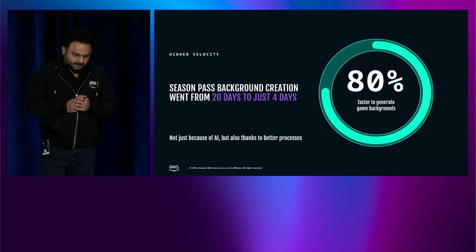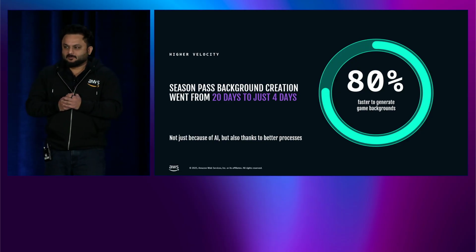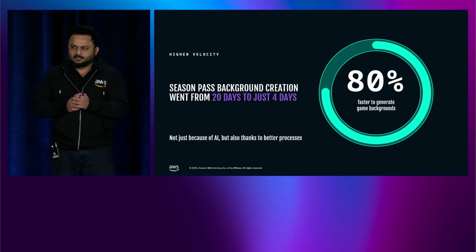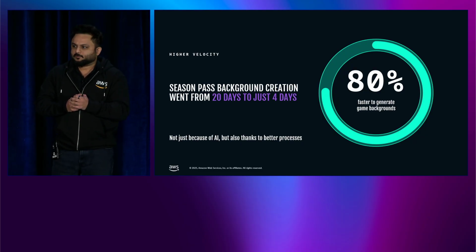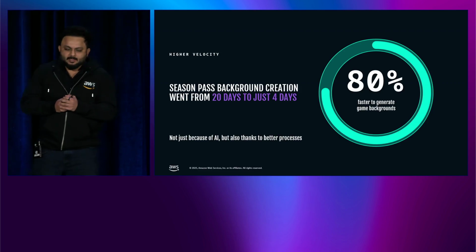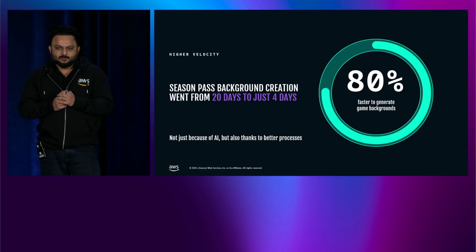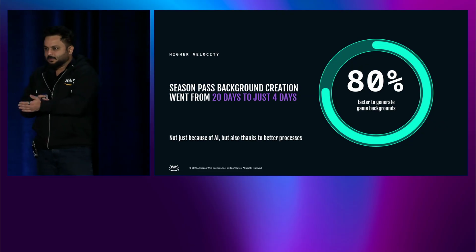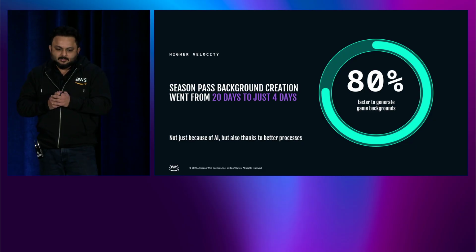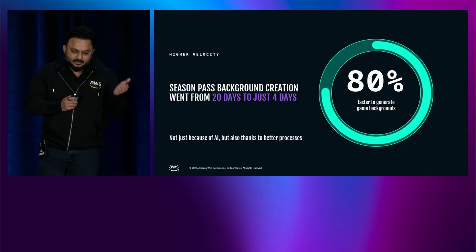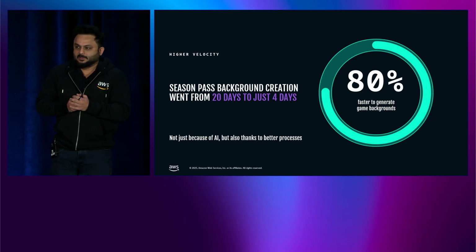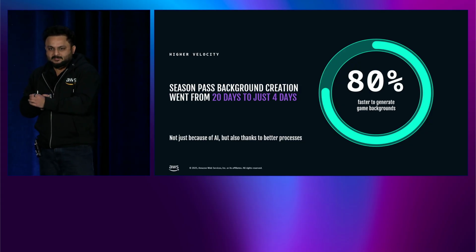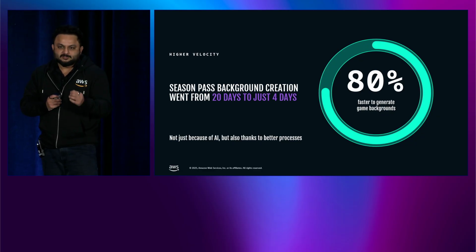The third benefit was higher velocity. I think at the beginning I mentioned that they were able to achieve more than 80% of production time savings. And that is for the season pass background use case, where they initially used to take 20 days, and now they could achieve the same outputs in 4 days. It is important to mention here that it is not just because of GenAI that they were able to achieve the higher velocity, but by implementing AI, the process improved as well. So process is also the key here.